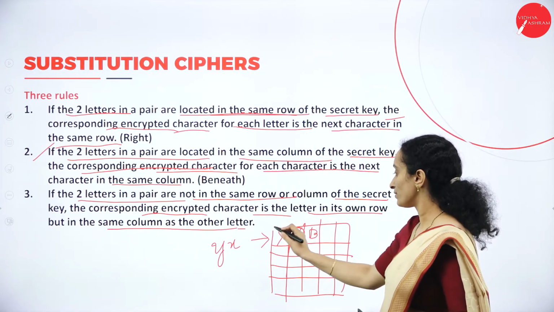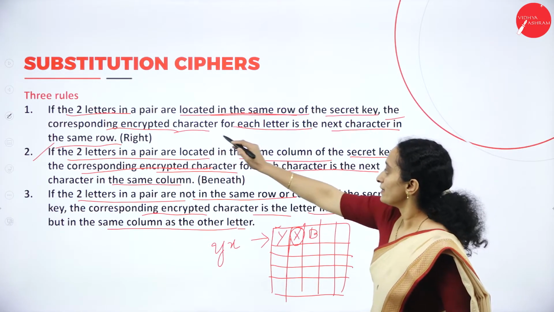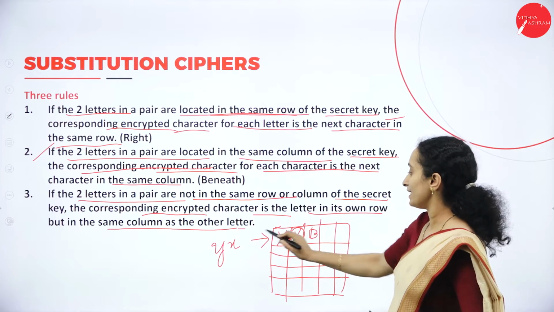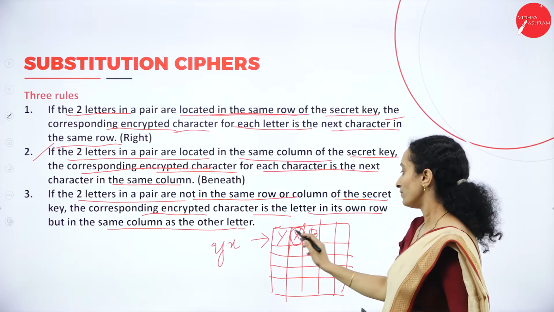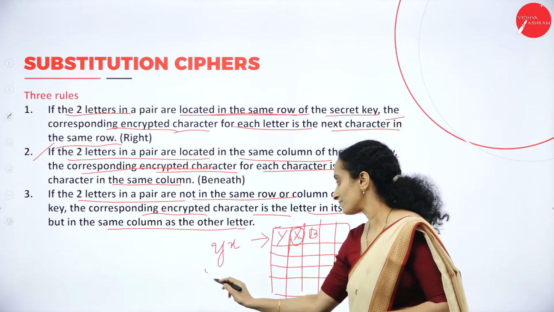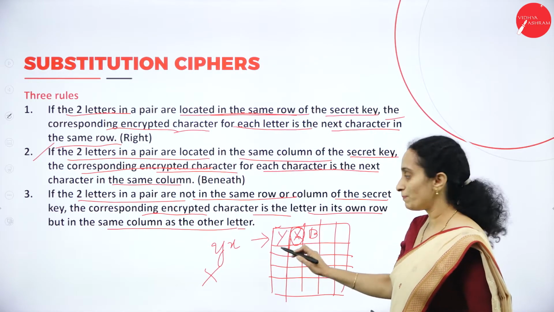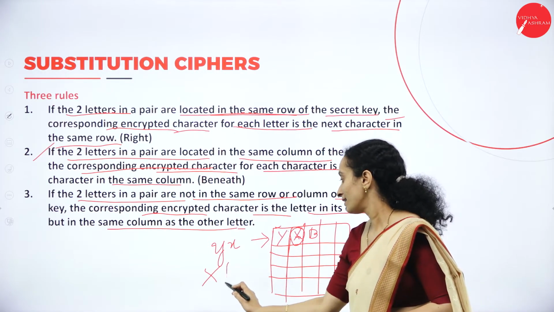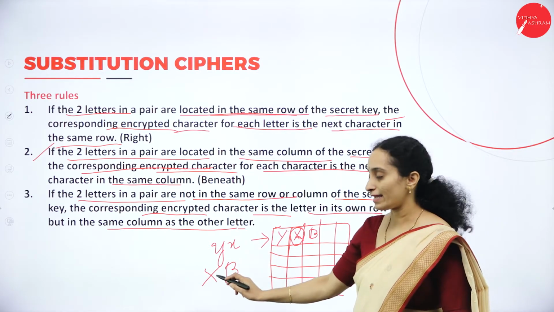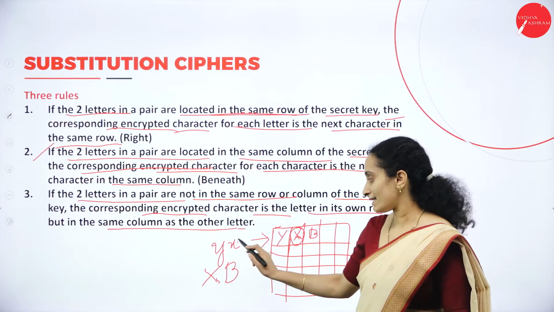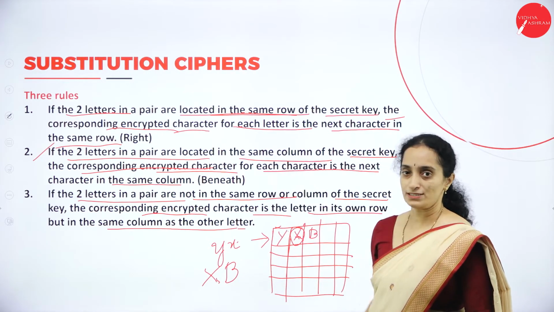If they are both in the same row, first rule, the encrypted character for Y is the next character in the same row, which is X. For X, it will be the next character in the row, that is B. So Y will have the encrypted character X, whereas X will have the encrypted character B. This is the first rule.